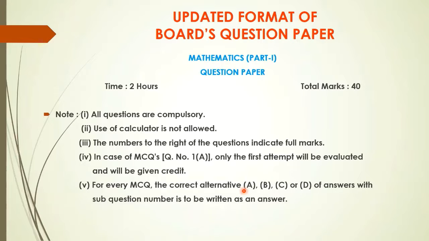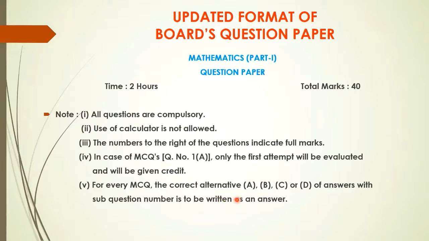And then for MCQ question number 1, the important part is you have to write down the correct alternative alphabet, that is A, B, C or D. No marks are given for your answer. If you are writing the correct answer, then you will not get marks, but if you are writing the correct alphabet, then only you are going to get the marks.